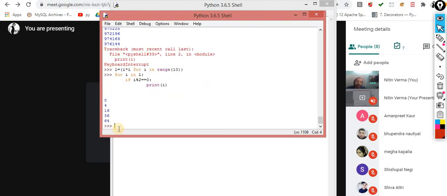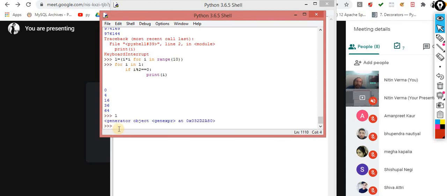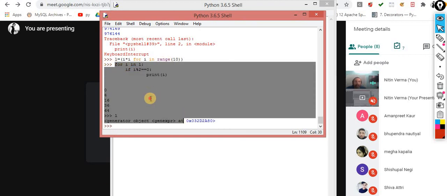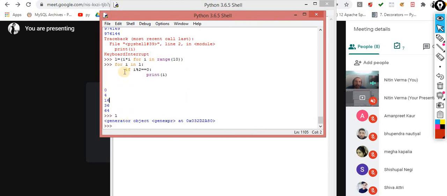Now you can check. Now you can check. So whatever activity you want to perform, you can perform. That's not an issue.